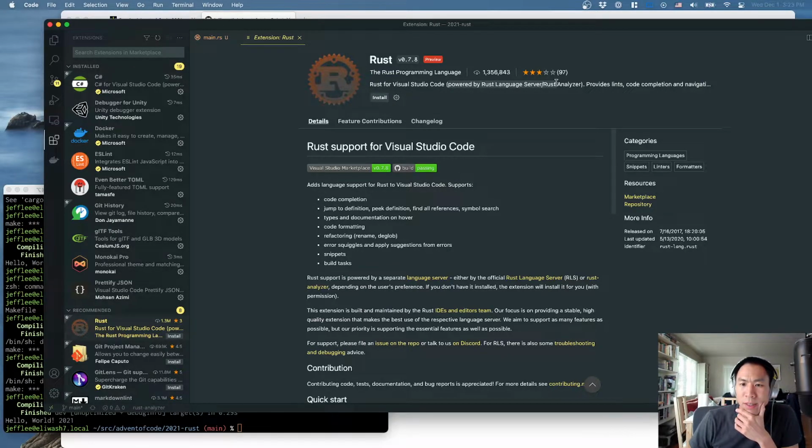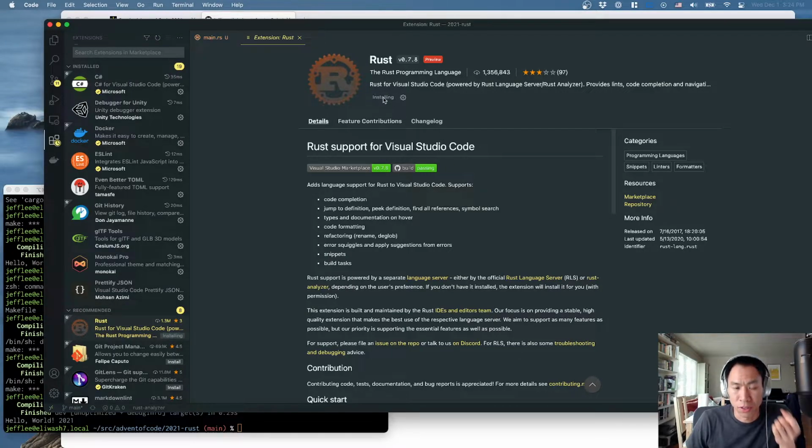At least a year ago, the default Rust plugin used the old version of the Rust toolchain, and it didn't use Rust Analyzer, which is kind of like the new rewritten code intelligence package. It's a little bit like Roslyn if you're a C# person, but it was quite a bit slower and not as good.